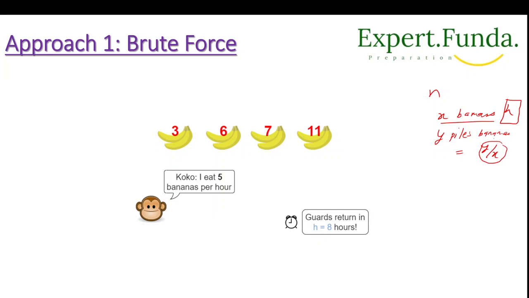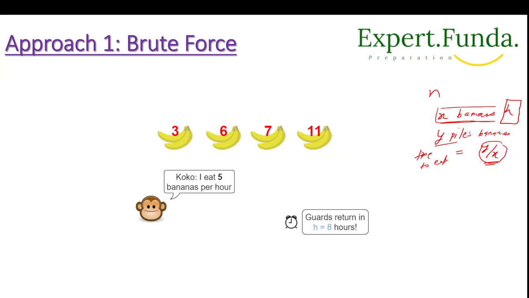Because see, in each hour C eats X bananas, correct? Now we have Y piles of bananas. So how much time will it take to eat? The time to eat, you can say, is Y by X, correct?